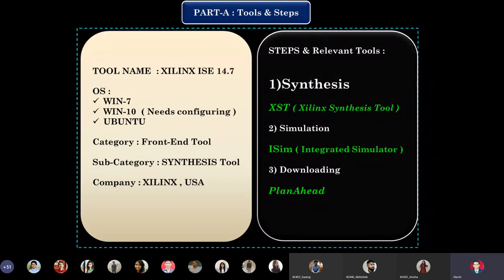If you want to use this tool, these are the different steps and the sub tools which are needed. As I told you, part A assignment is divided into 4 parts: modeling, synthesis, simulation and downloading. So for synthesis, the sub tool available in this ISE is called XST, that is Xilinx synthesis tool. The second tool which will help us do simulation is called iSim or integrated simulator. And the third sub tool which is available for downloading is called Plan Ahead.